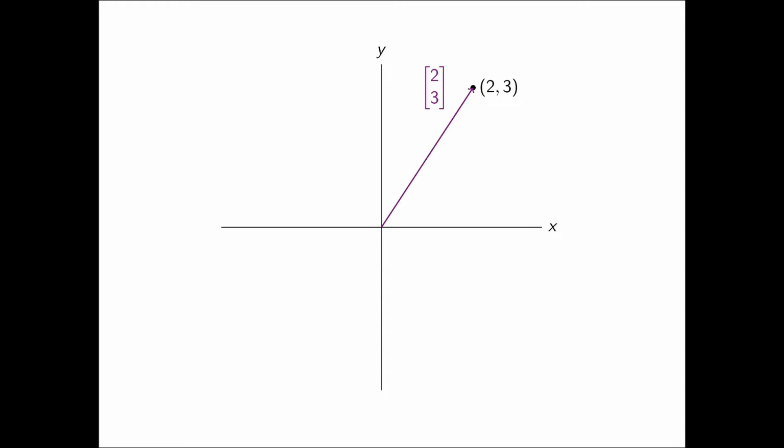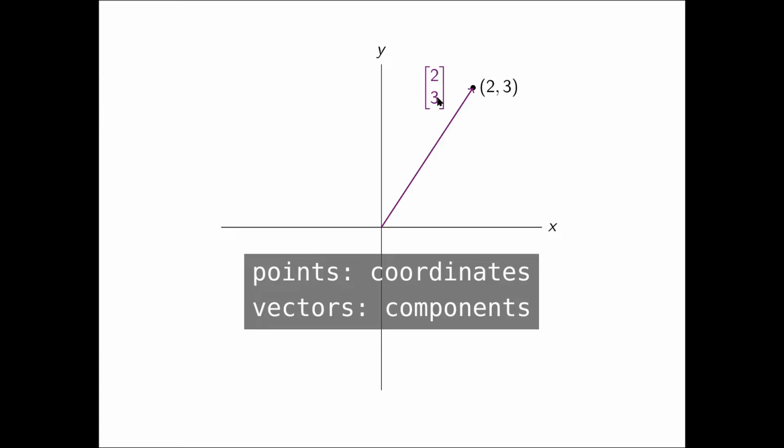But what if we're not interested in the points themselves, but the paths or arrows from the origin to these points? We'll call these arrows vectors, and say that if we have a point, for example 2, 3, then the vector from the origin to that point is written like this in purple. Notice, the vector has the same numbers as the point's coordinates. For vectors, we call these numbers components.